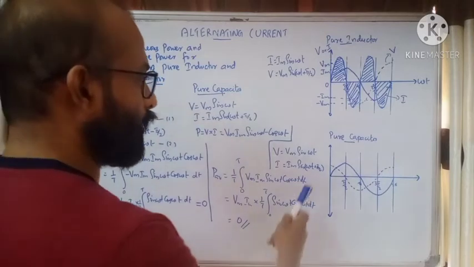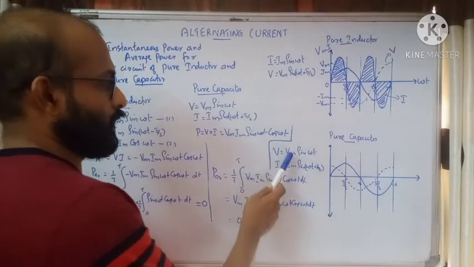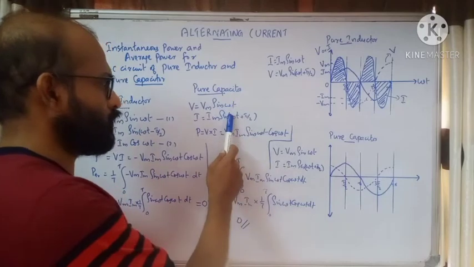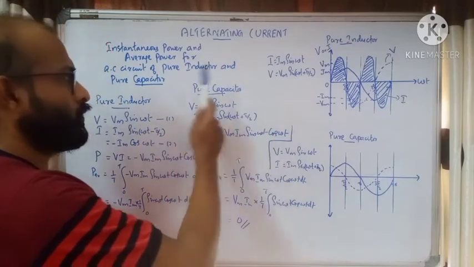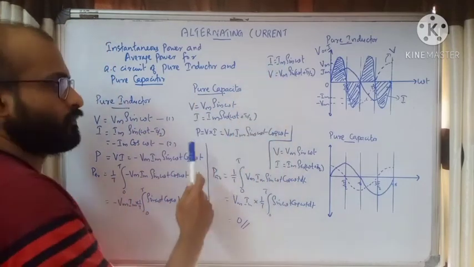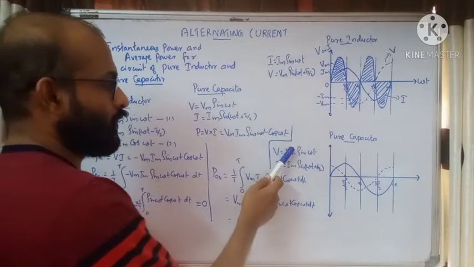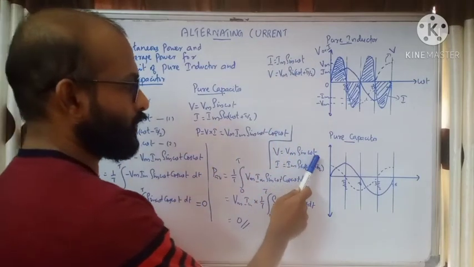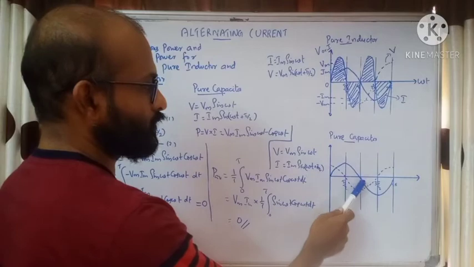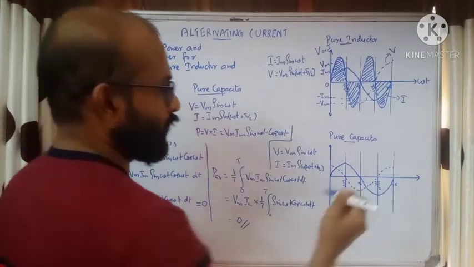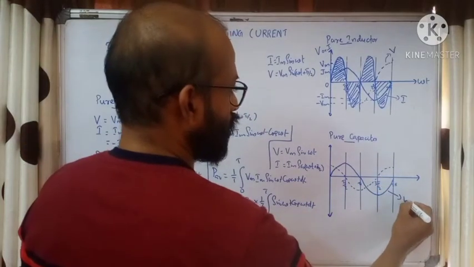Now again represent graphically the voltage and current. This is a voltage equation, the same equation we are using here. Unlike here, we have used the opposite sense, so actually the concept is correct. Here we use the same equation, V is equal to Vm sin omega t. This is a variation of voltage. Bold line is representing voltage.